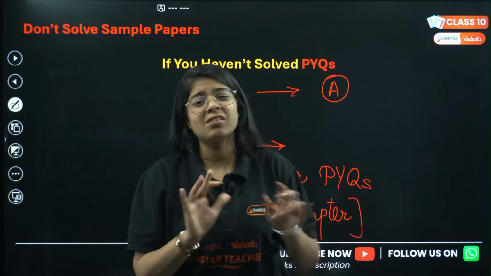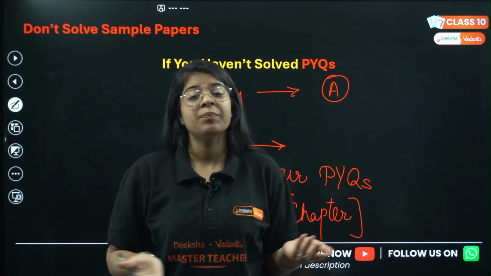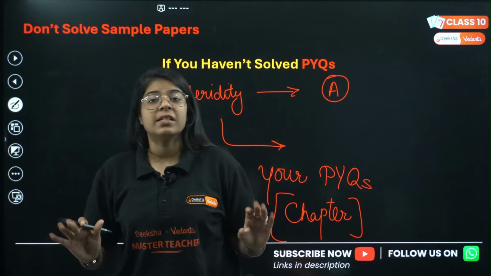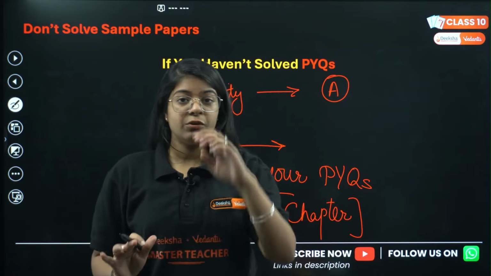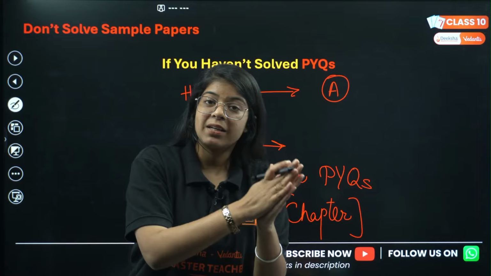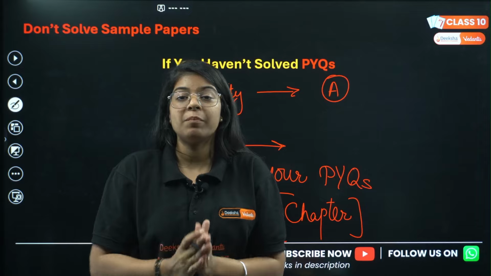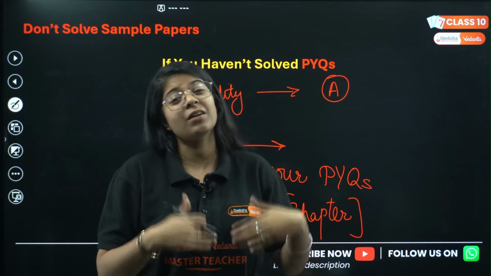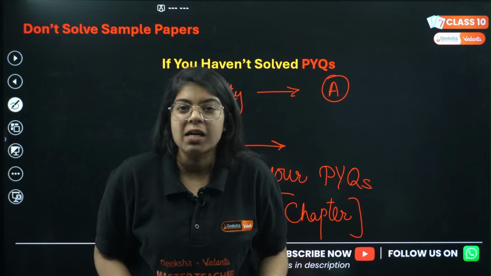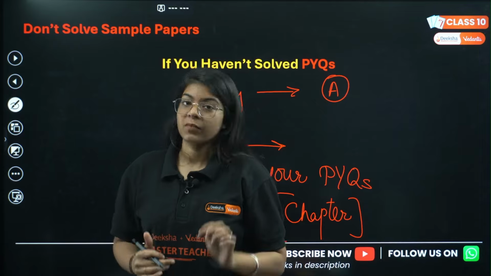Just search PYQs on YouTube, and you'll get PYQs of heredity, electricity, and light. You don't have to give much effort. Just start doing PYQs chapter wise first. Then we can decide to move to sample papers, because we now know what kind of questions CBSE actually asks, and what kind of questions we can skip from NCERT.